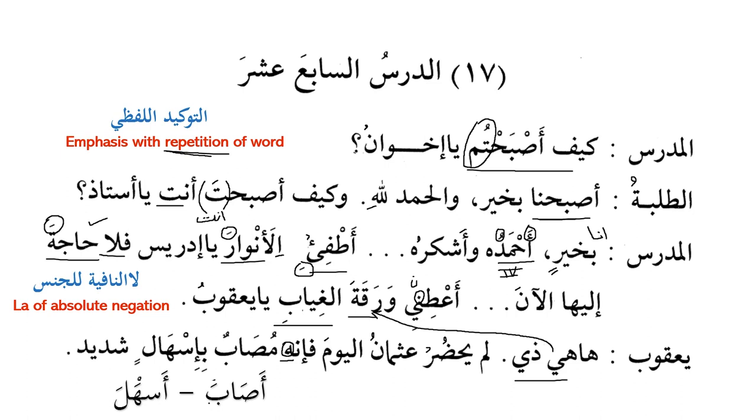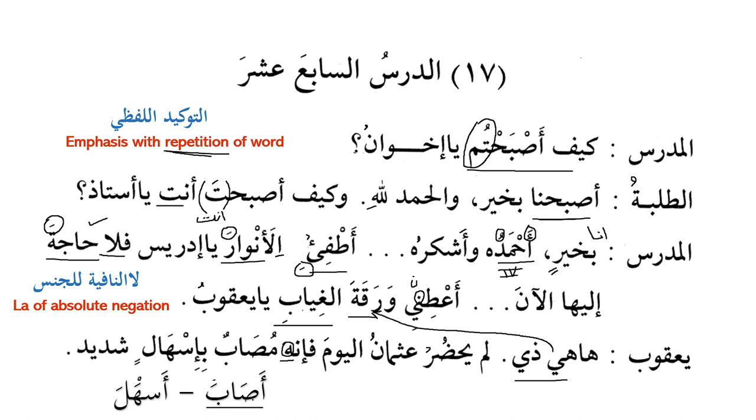Okay, so let's do the conjugation. Asaba yusibu isabatan, fahuwa musibun, fahuwa musibun. What is the feminine of musibun? Musibatun. مصيبة Musibatun. Excellent. So now we know that when someone is struck by a calamity, we use the word musibah. So why is musibah used? Because it comes from afflicting someone. So this is basically the feminine of musibun.